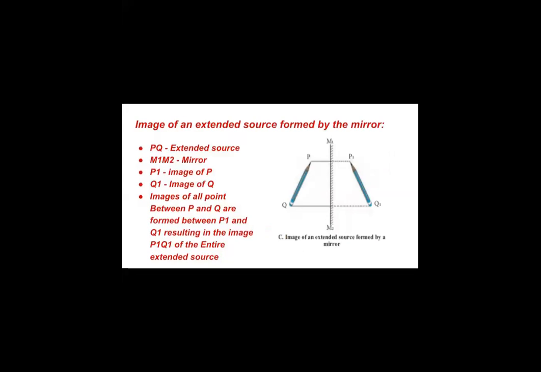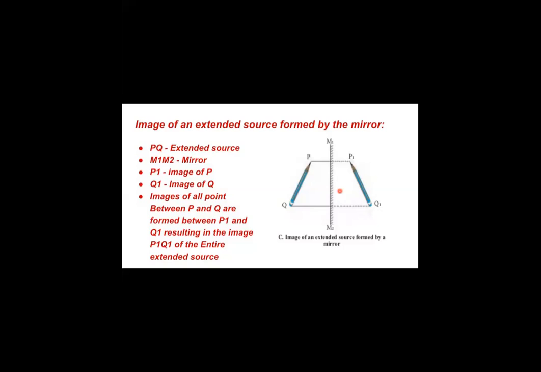Now, what if the source is not a point source, but an extended source? In that case, we will see. Now, what is an extended source? We first need to understand. We are taking a pencil here and placing it in front of the plane mirror M1, M2.